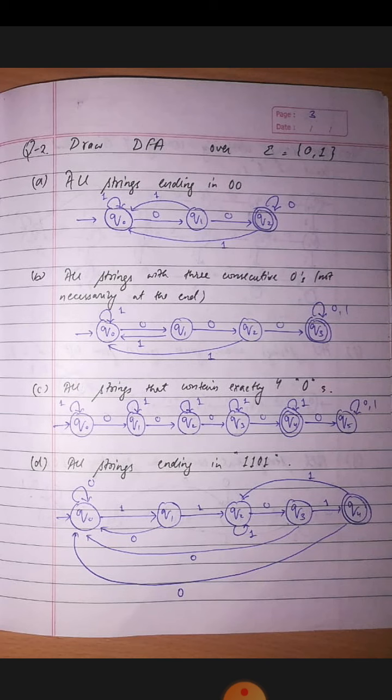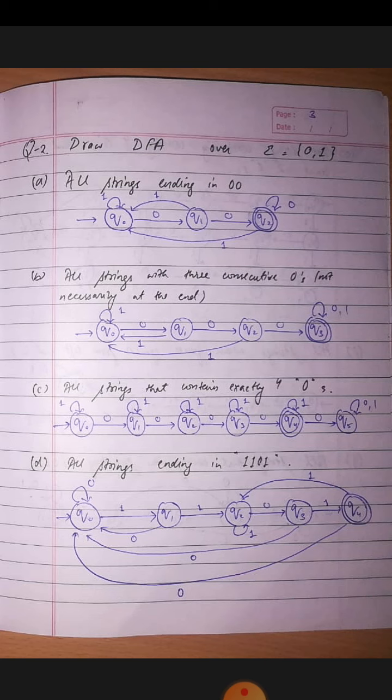The first question is all strings ending in 00. We have to design a DFA which has the strings which end on 00. So what we will do, we will take a state q0 and we will take a 0 and we will take a q1 and we will take a 0. So 0 is the part of the string, means it is alphabet of the string. Now on 00, we are reaching the final state, that is q2.